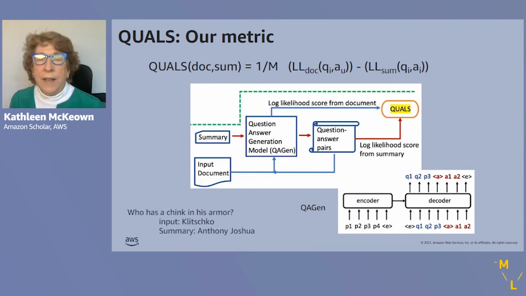Our question answer generation model, QAGen, is also a sequence-to-sequence model. As an encoder, it takes the input document or summary and generates these question-answer pairs. So, for example, it would generate, for the example that we just saw, the question, who has a chink in his armor? And the answer from the input is Klitschko, while the answer from the summary is Anthony Joshua.